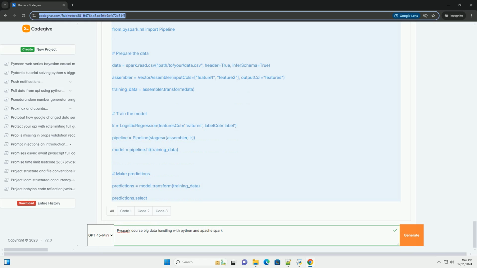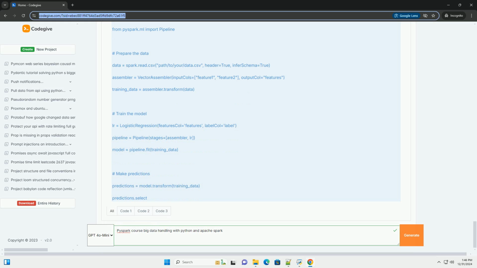print(rdd.collect()). RDD operations. RDDs support transformations and actions. Example, transformation and action. Python: map transformation. squared_rdd = rdd.map(lambda x: x**2). Action to collect results: print(squared_rdd.collect()).